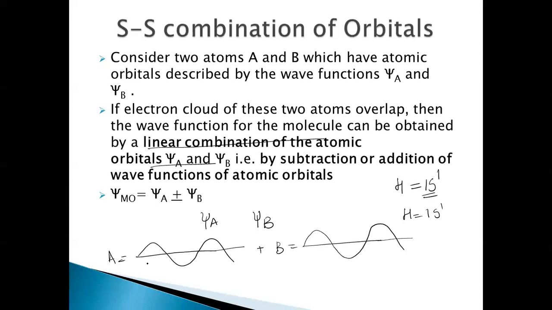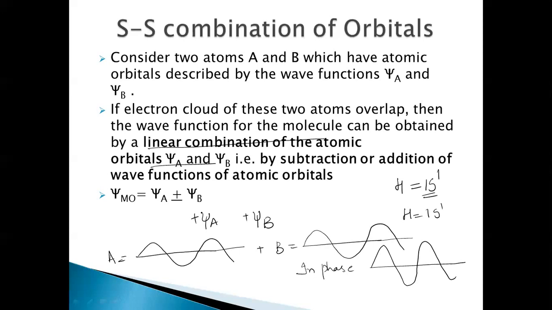That means we are adding. That means what? The crest falls on crest and the trough falls on trough. That means it is a constructive interference. When there is a constructive interference, that means when addition, that means when the atomic orbitals are of the same sign, this is plus and this is plus. That means in phase overlap, that means constructive interference. That means crest falls on crest and trough falls on trough. Then it will result in an increase in the amplitude. So this is called an in-phase overlap, giving a large resultant wave. This is a constructive interference.